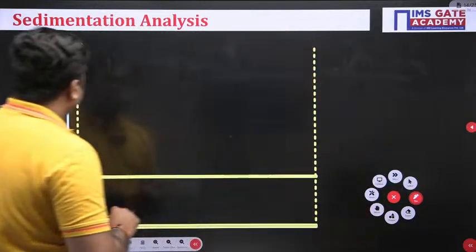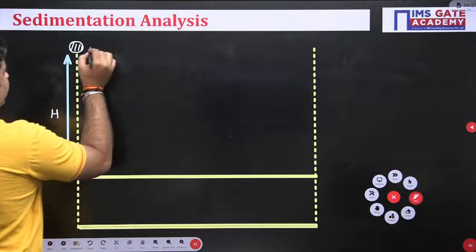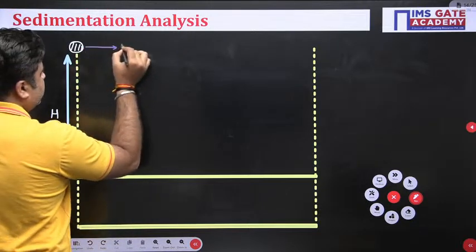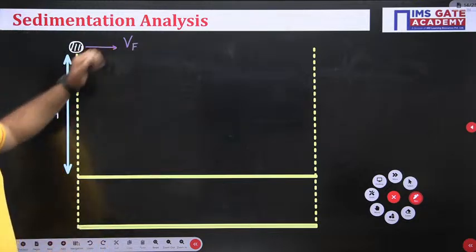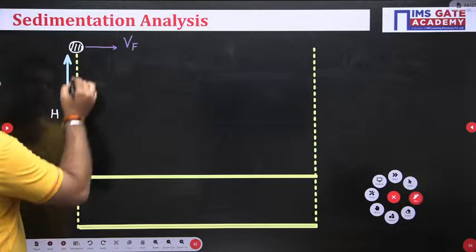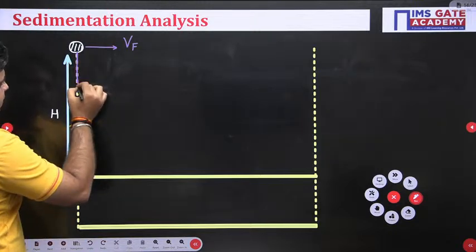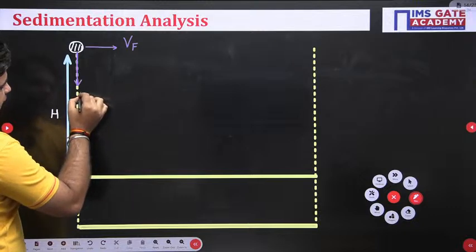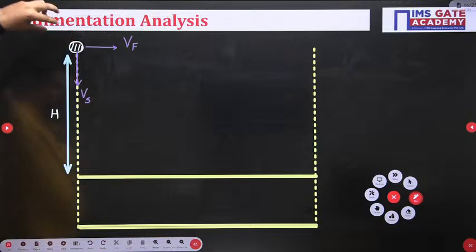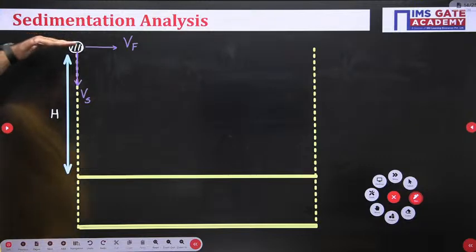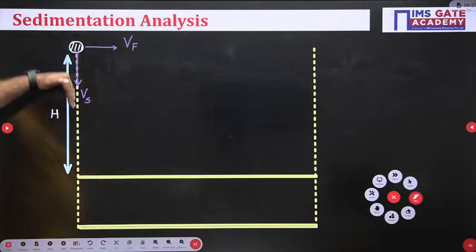This particle is flowing with the horizontal velocity of Vf, which is known as the velocity of flow. And simultaneously, this particle has a settling velocity of Vs. This is your particle which is flowing with the horizontal velocity of Vf and has the downward velocity of Vs.